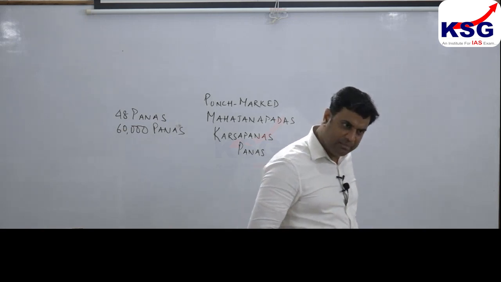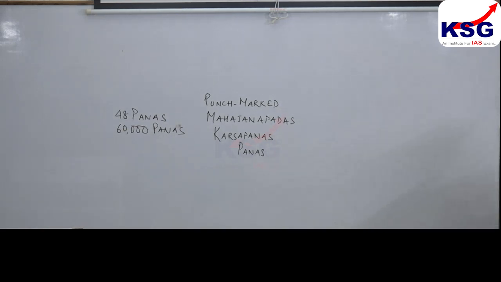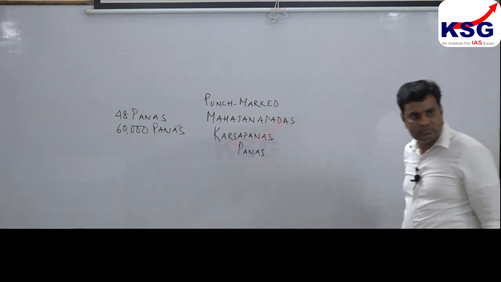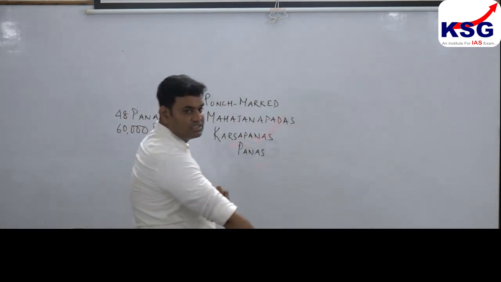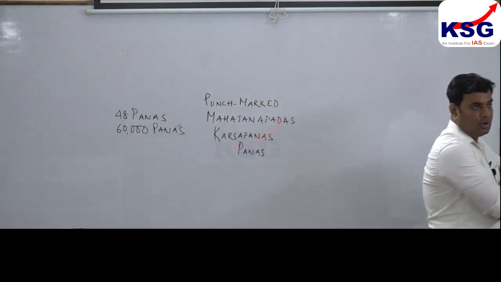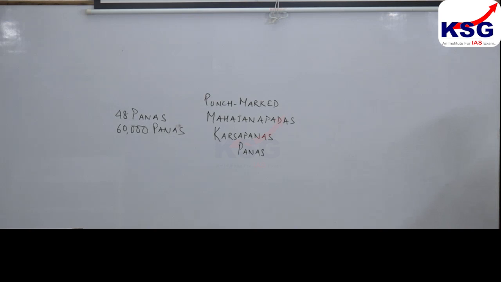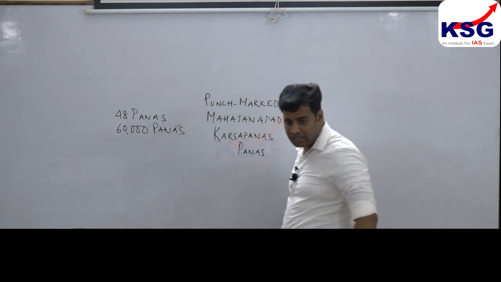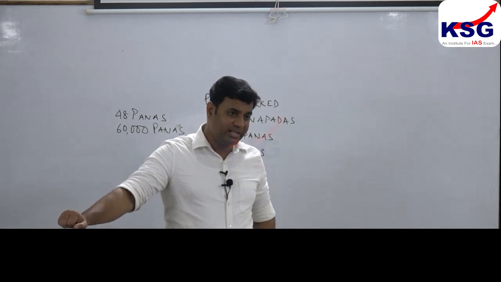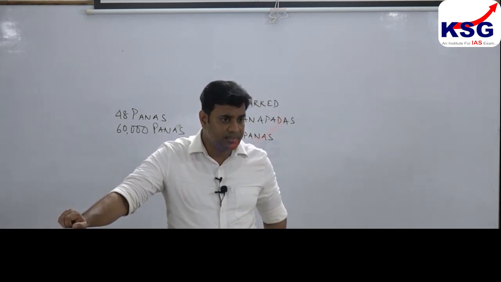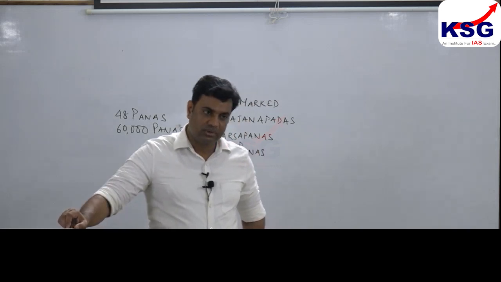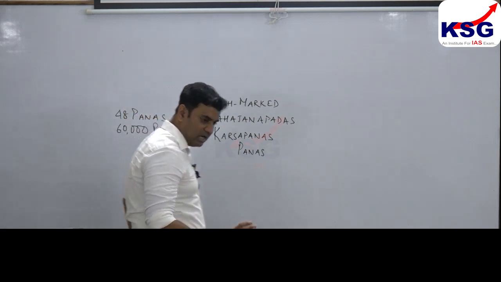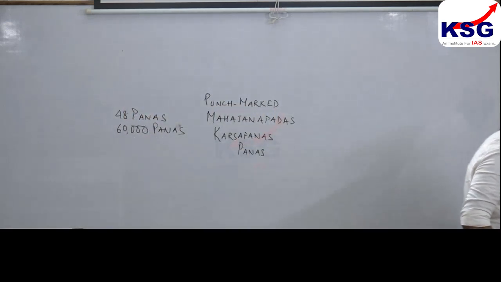That has enabled scholars, and even political history is important, to define the political boundary of the Mauryan Empire, along with Ashokan edicts and rock inscriptions. Clear?